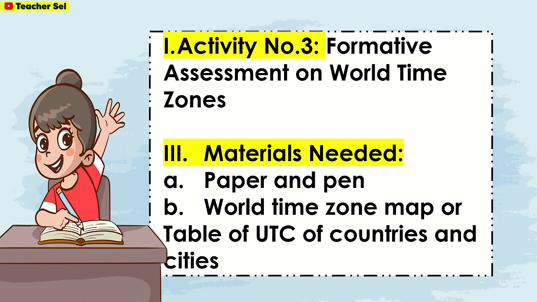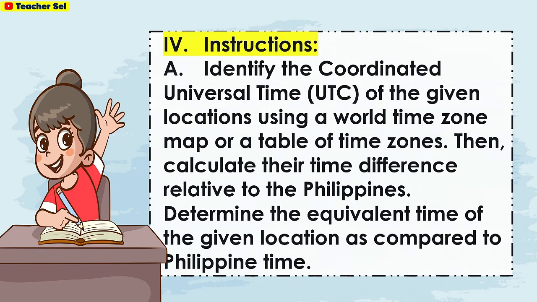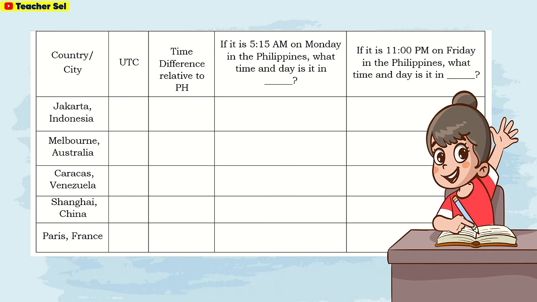For activity number 3, for your formative assessment on world time zones, identify the coordinated universal time, UTC, of the given locations using a world time zone map or a table of time zones. Then calculate their time difference relative to the Philippines. Determine the equivalent time of the given location as compared to Philippine time. For the country, we have Jakarta, Indonesia, Melbourne, Australia, Caracas, Venezuela, Shanghai, China, and Paris, France.